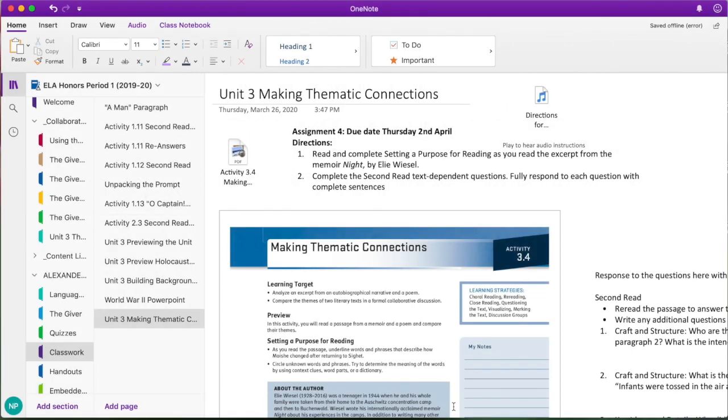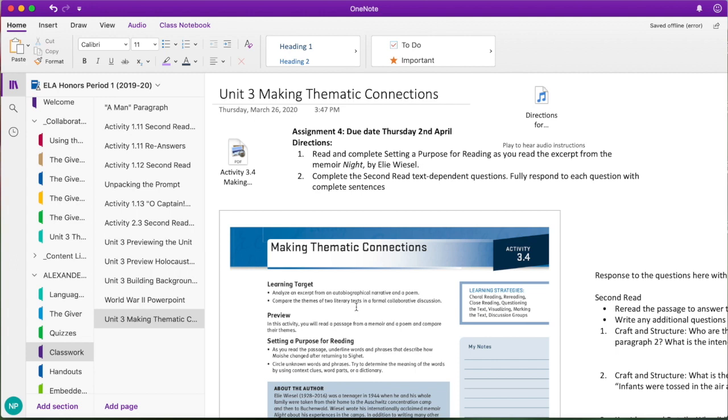So again, we're in OneNote. You are going to select your name, go to classwork, and you're going to go back to Unit 3, Making Thematic Connections. It's the same page that you used for Thursday's classwork assignment, so assignment 4, it's the same page.